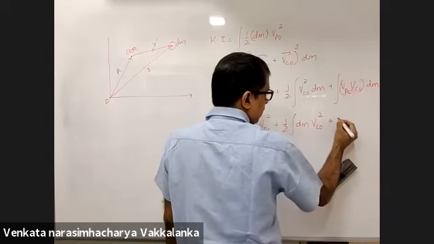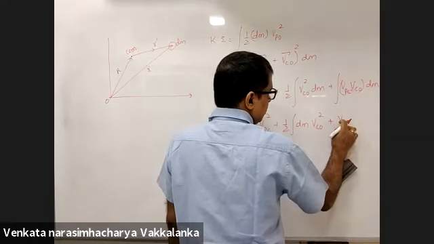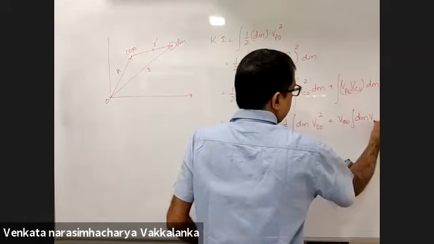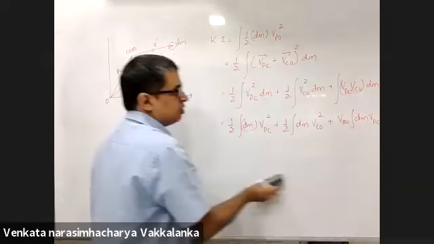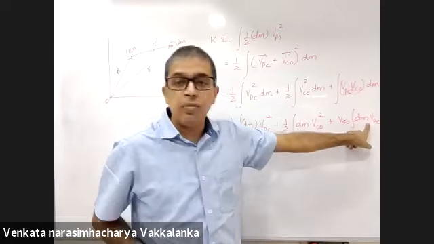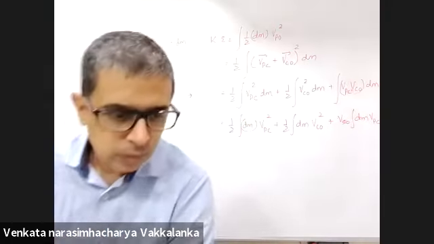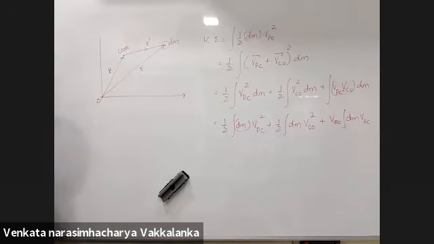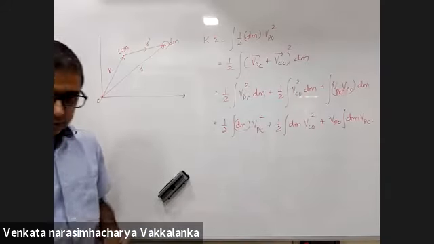Have a look at it. I'll keep velocity of center of mass aside and integral dm into velocity of point P with respect to center of mass. I kept dm into this in one slot. So then you should do the same with the second integral also, no?